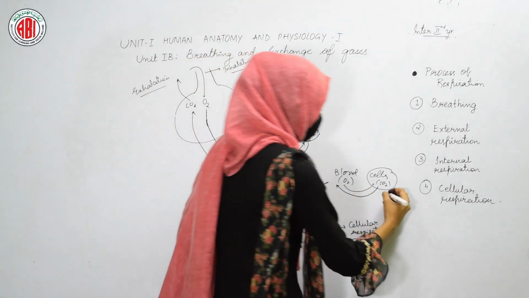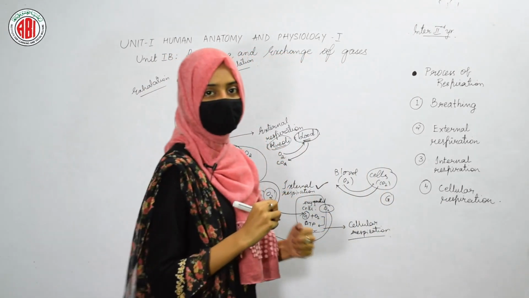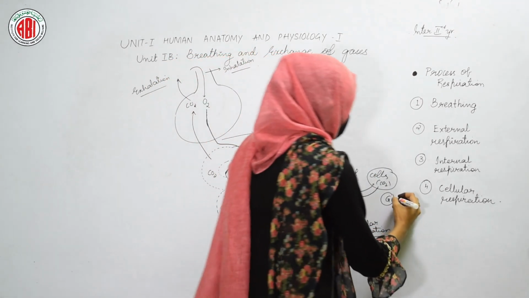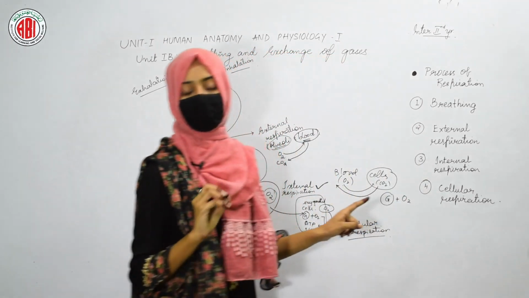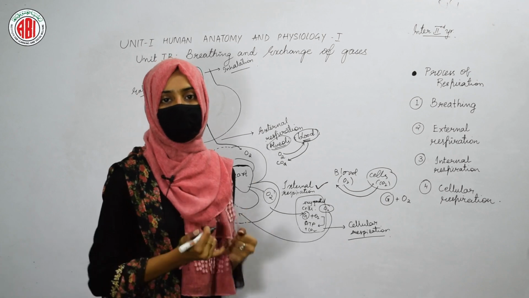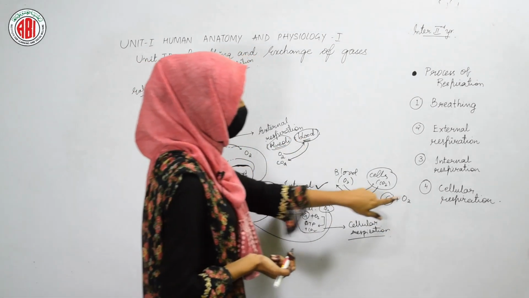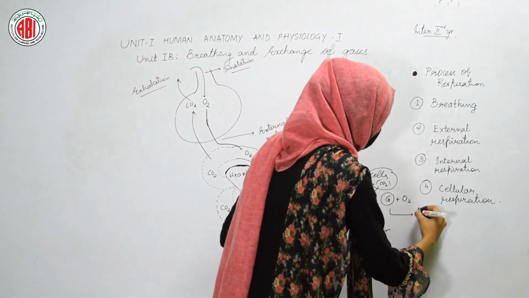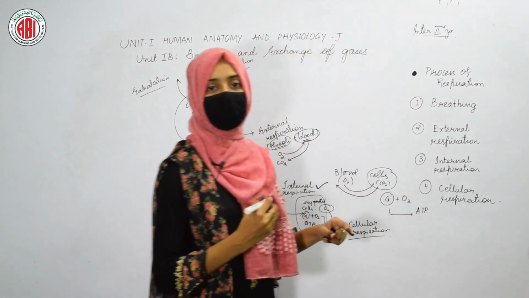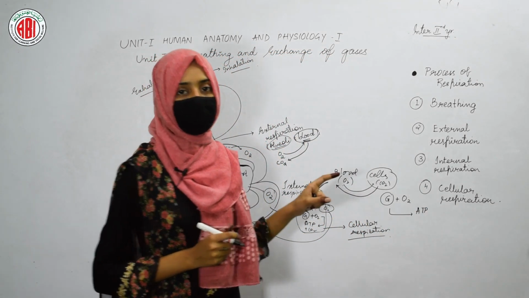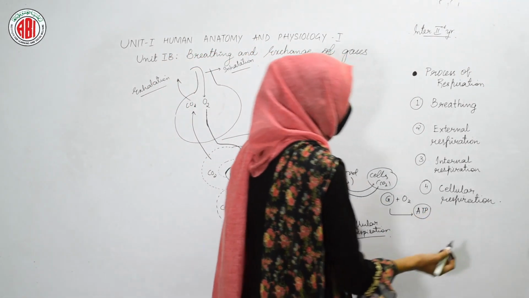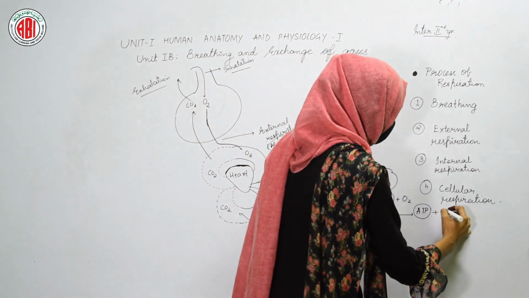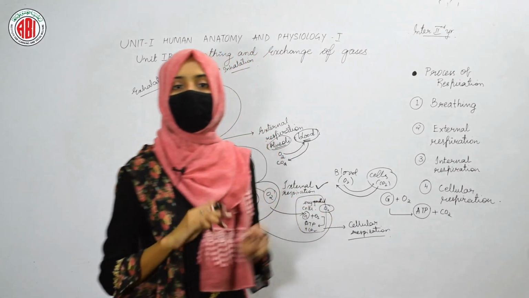So what reaction takes place? The glucose is present inside the cells. This glucose needs to be broken down in order to release energy. This glucose can be broken down only in the presence of oxygen. So after the cells get the oxygen from the blood, this oxygen is used to break down this glucose, and once the breakdown of glucose takes place, it results in the release of energy in the chemical form, that is in the form of ATP. ATP means adenosine triphosphate. It's an energy molecule. Along with the ATP, some waste products like carbon dioxide also result.